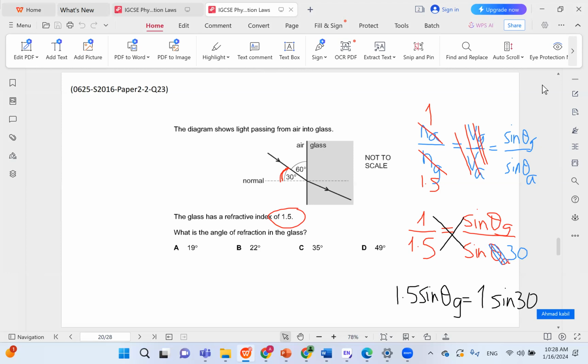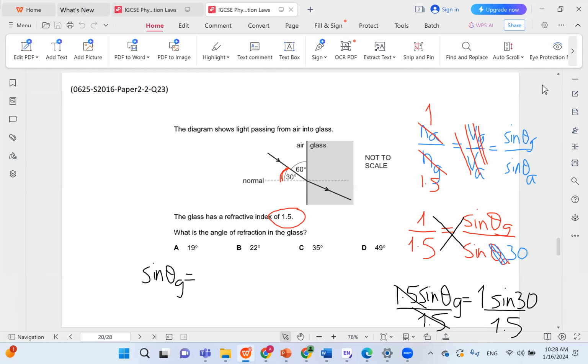And then in order to get theta G, which is the angle in glass, all you have to do is divide by 1.5 on both sides. So this gets crossed out. And then you just evaluate the right-hand side. So sine theta G equals 1 sine 30.